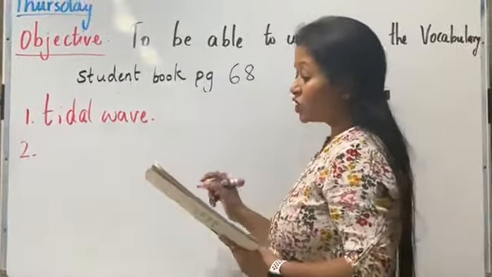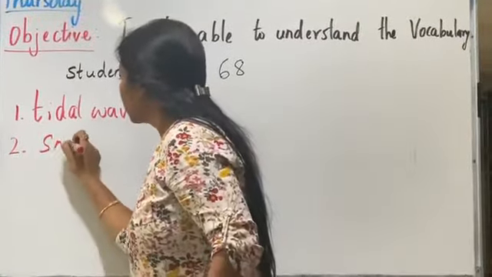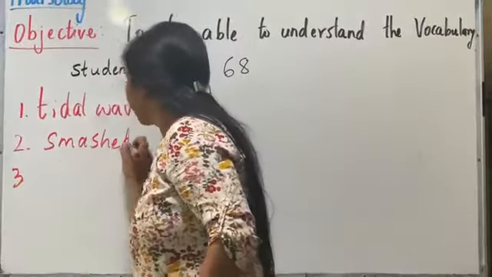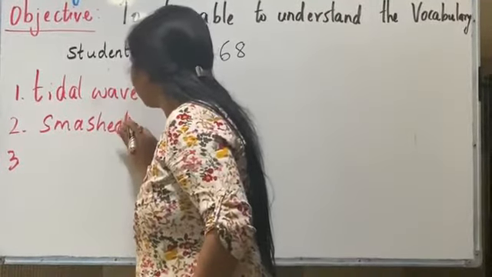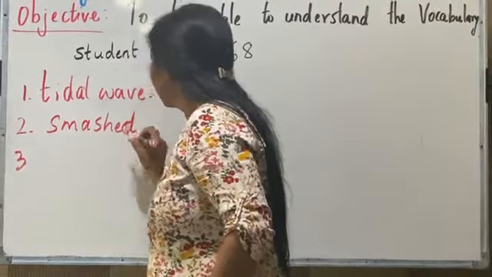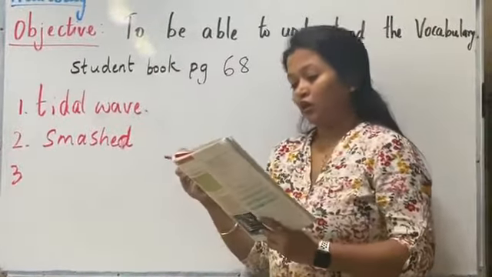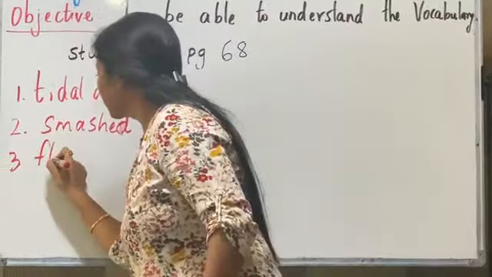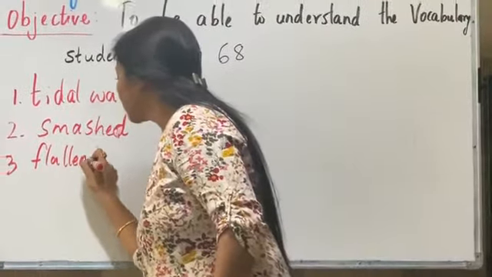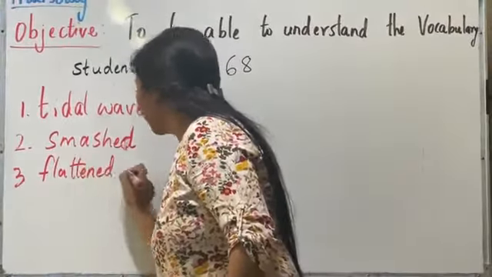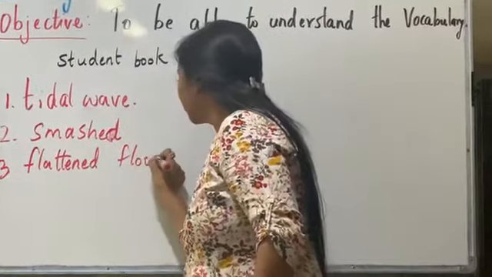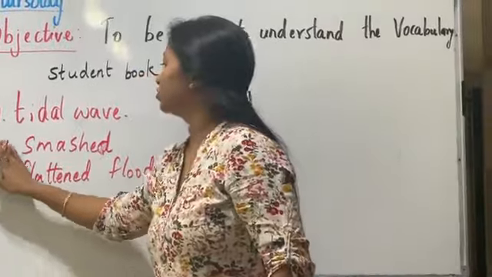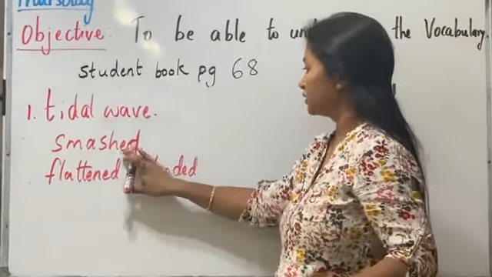Okay. It's smashed into the trees. And then it flattened everything and flooded the tub. Make sure that in the workbook also you complete the same thing, alright?